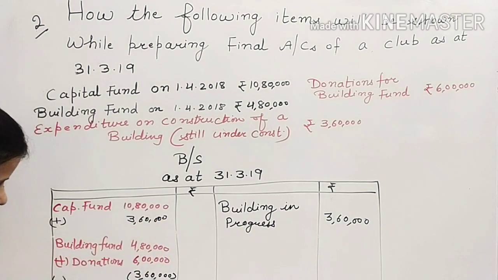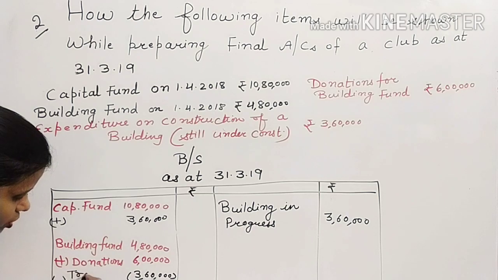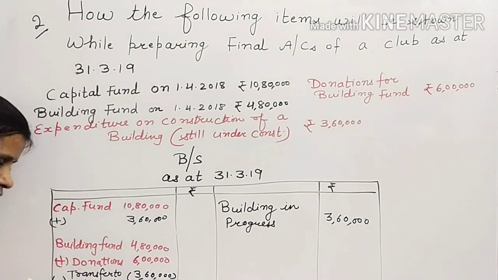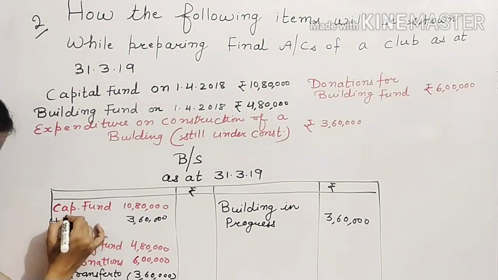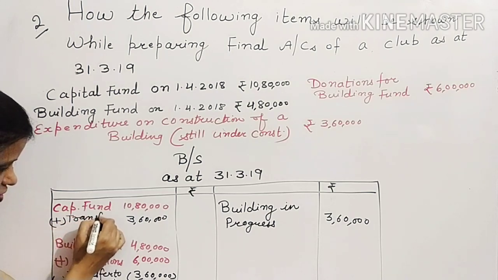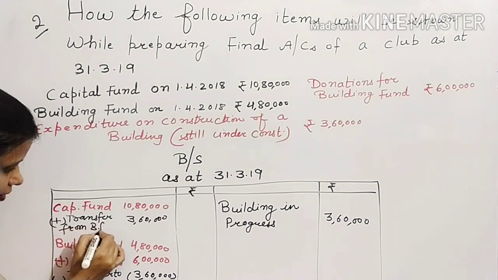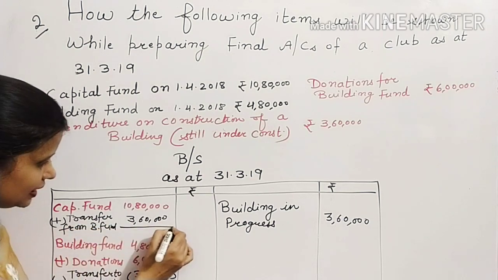So here, you will write down transfer to capital fund. Why we are writing transfer to capital fund? Because this amount has been spent and that has converted into capital asset. So this amount will be added in the capital fund. Here you will write down transfer from building fund. So the final balance